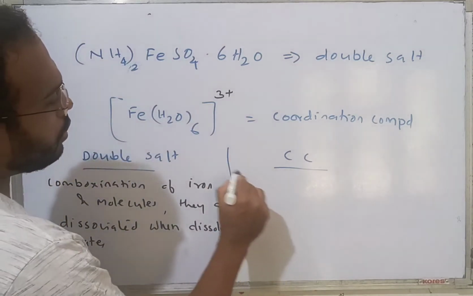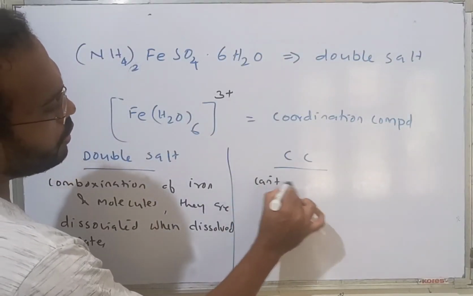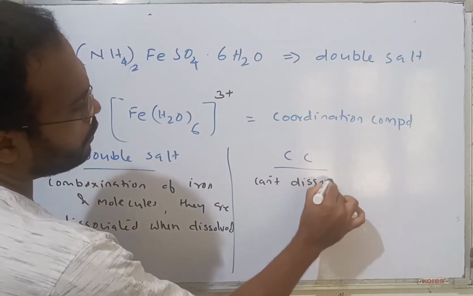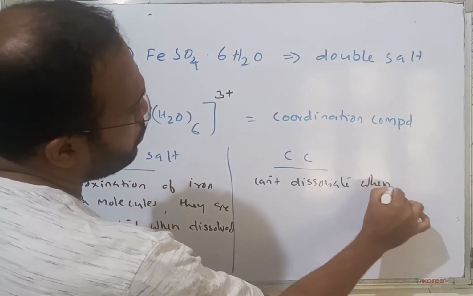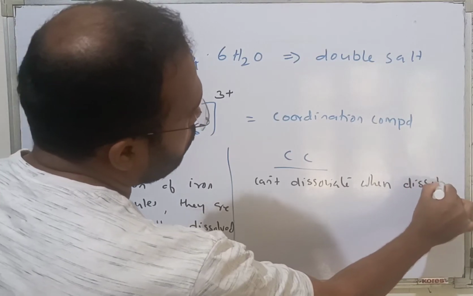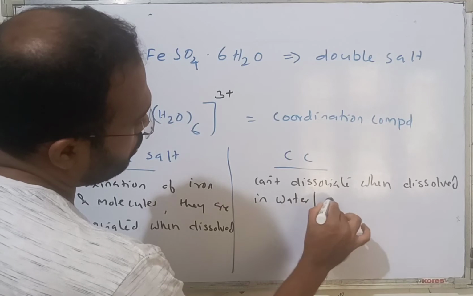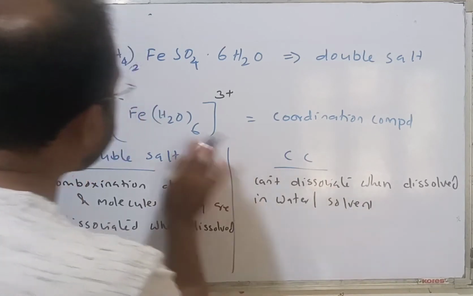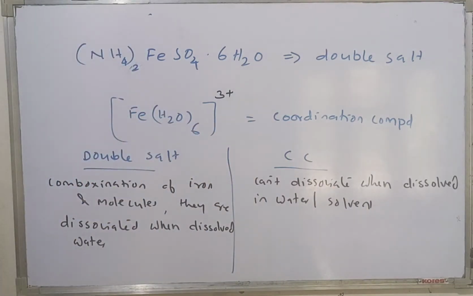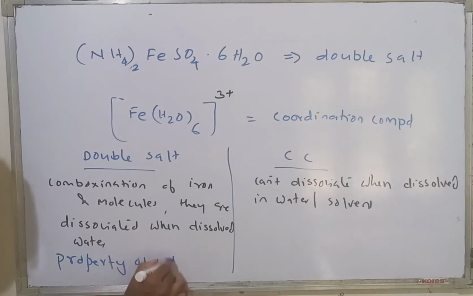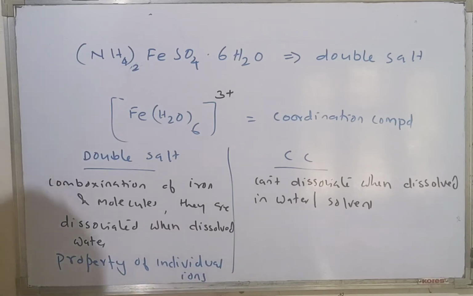Here, the coordination compound cannot dissociate when dissolved in water or any other solvent. A double salt gives the property of individual ions.